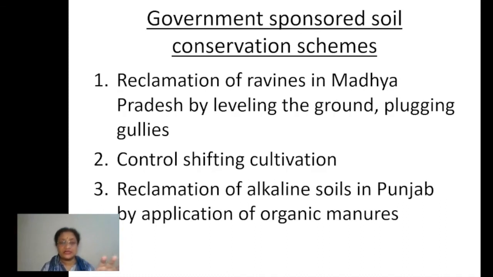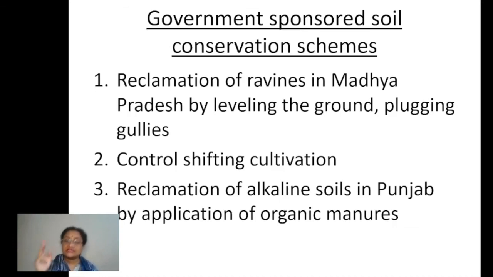This actually leads to soil erosion very fast, right? What is the reason? One thing is that it is a hilly or mountainous area, so a lot of slope is there. Number two, the vegetation cover which was there earlier has now been cleared. So the soil is open, right?